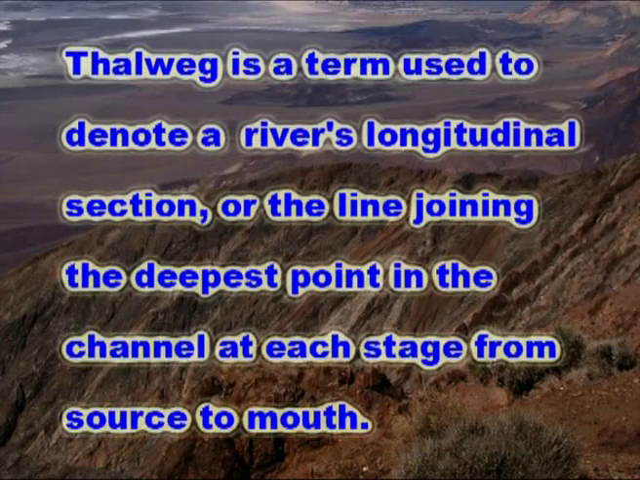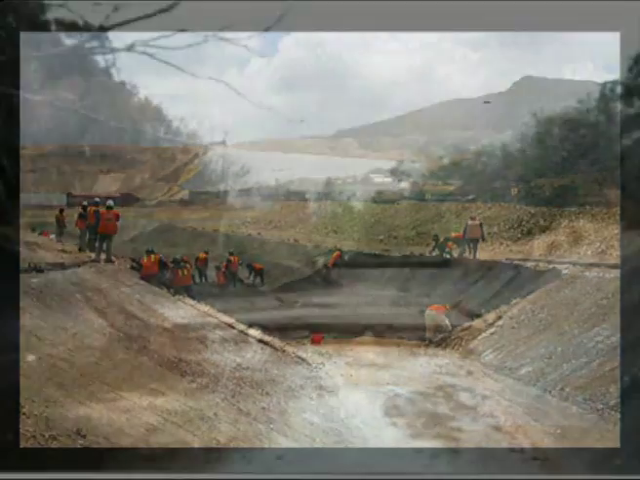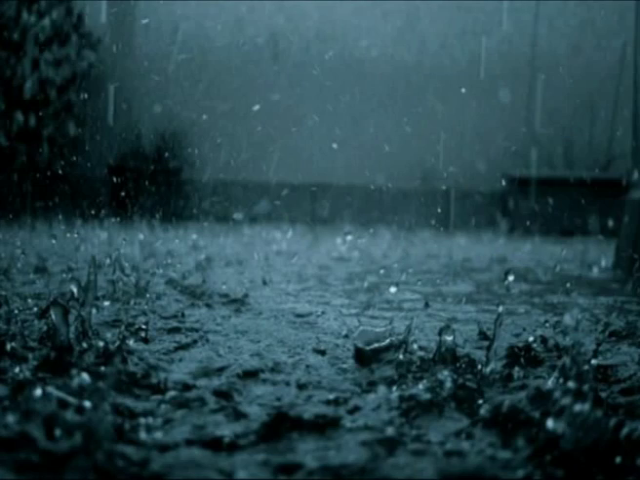Talweg is a term used to denote a river's longitudinal section or the line joining the deepest point in the channel at each stage from source to mouth. The term wetted perimeter is used to denote the line on which a stream's surface meets the channel walls. Stages of stream development is a unique aspect.